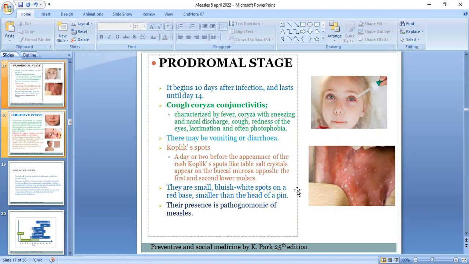The pathognomonic sign of measles is Koplik spots. A day or two before the appearance of the rash, Koplik spots like table salt crystals appear on the buccal mucosa opposite the first and second lower molar teeth, as shown in this picture. These white crystals, white spots, are the Koplik spots inside the cheek. These are small bluish spots on a red base, smaller than the head of a pin. Their presence is pathognomonic of measles.